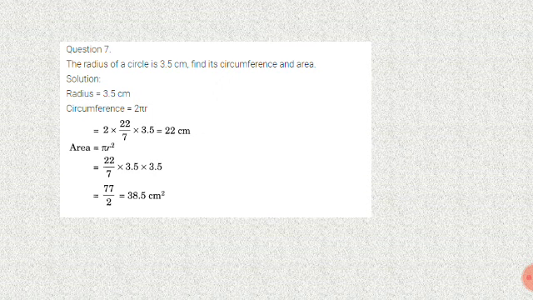Do you understand? The radius of a circle is 3.5 centimeter. Find its circumference and area. Radius 3.5 centimeter. Circumference 2 pi r. 2 into 22 by 7 into 3.5. We get a value 22 centimeter. So area of a circle pi r square. 22 by 7 into 3.5 into 3.5. We get a value 38.5 centimeter square.